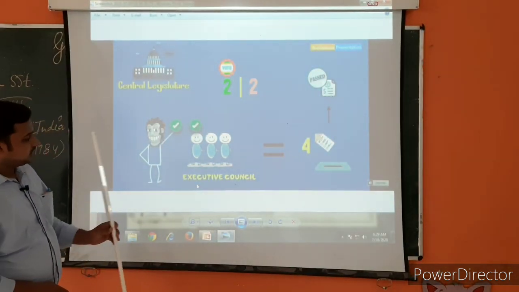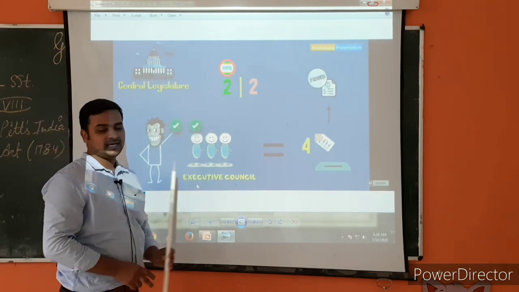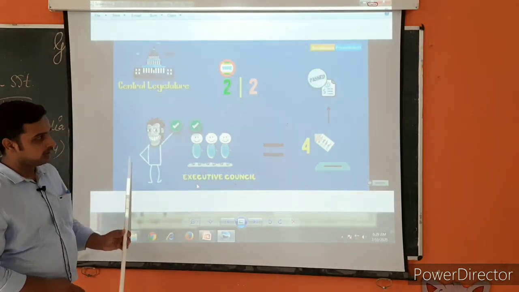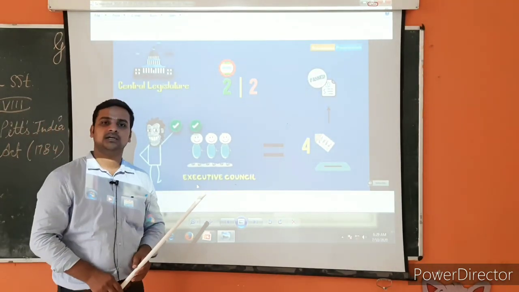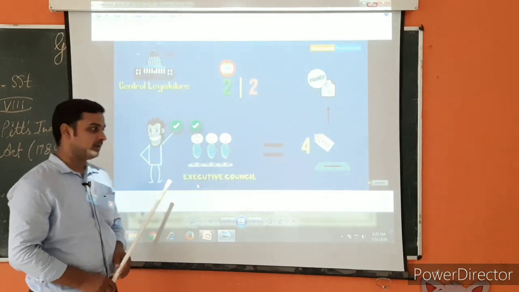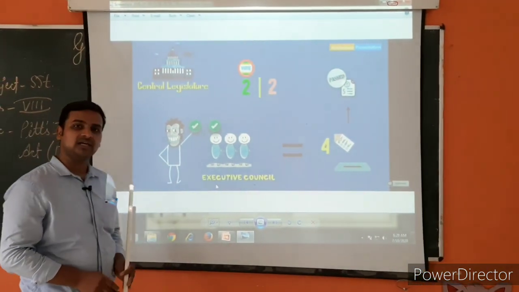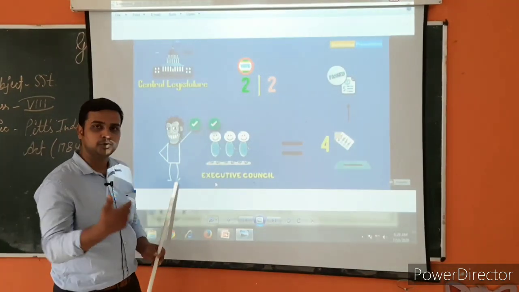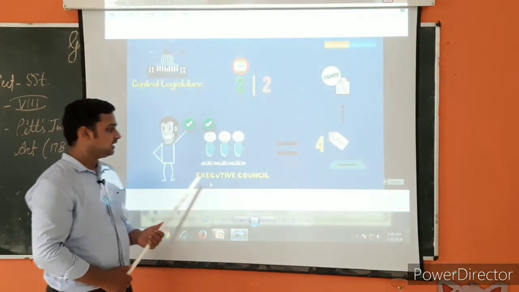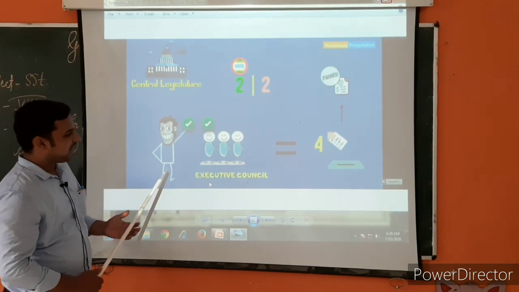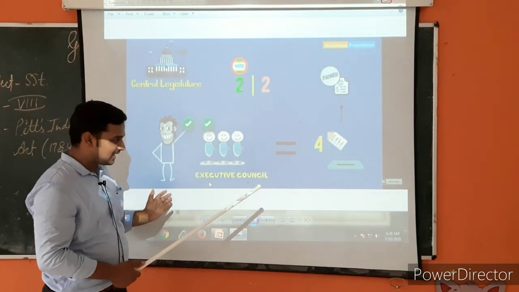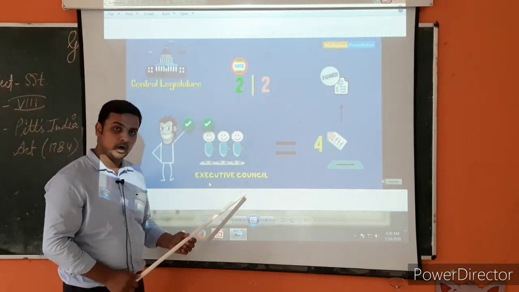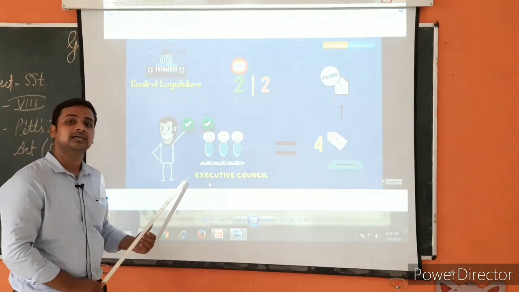Suppose you can see 3 members in the executive council, and this person is the Governor General of Bengal. If he has to make a law or implement something, if he wants to introduce a law before the country, he has to participate in an assembly which is to be voted by these 3 executive council members and the Governor General himself.